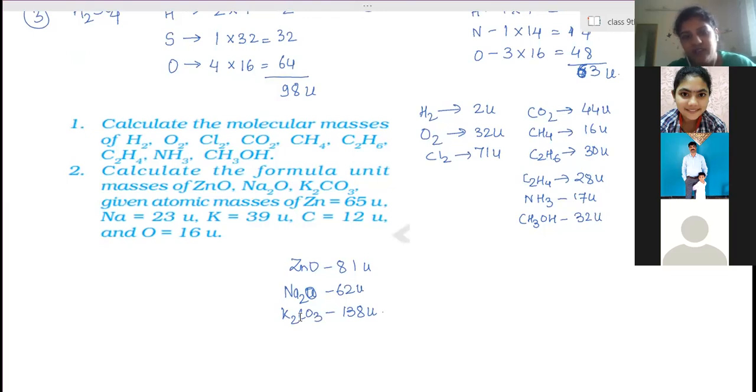This chapter is actually a big chapter, and apart from this, mole concept will start again. In mole concept, there are numericals. In school, they have finished this chapter. I mean, I think in school they didn't teach mole concept.